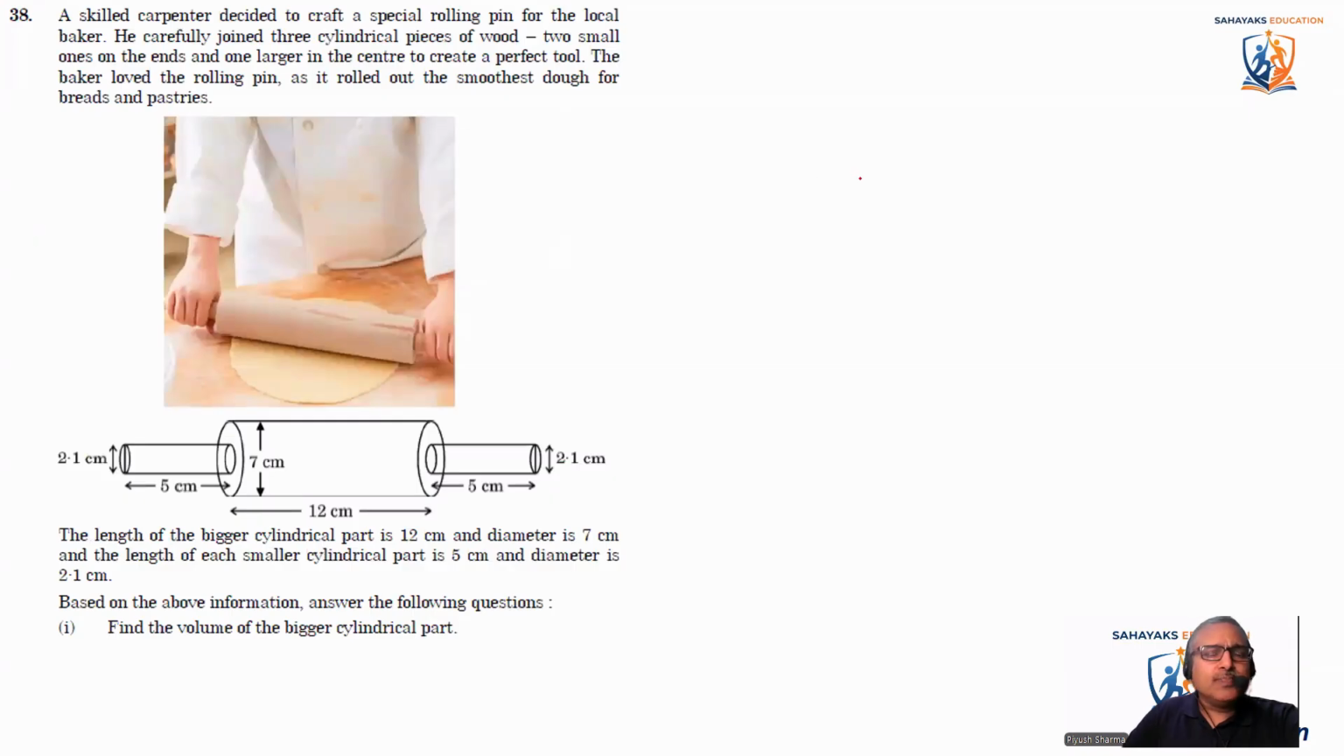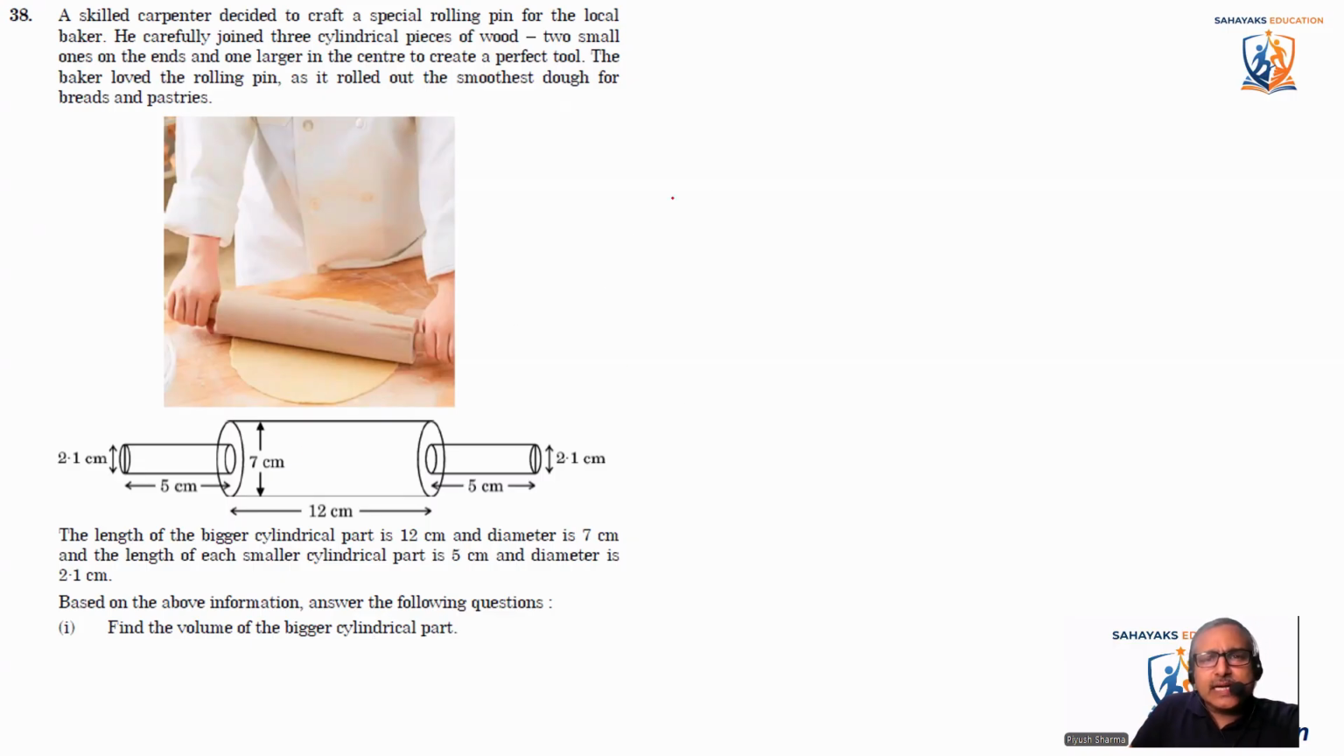Okay, this is another question now. This is the last question of the test. A skilled carpenter decided to craft a special rolling pin for the local baker. He carefully joined 3 cylindrical pieces of wood, 2 small ones on the ends and 1 larger one at the center, to create a perfect tool. The baker loved the rolling pin as it rolled out the smoothest dough for breads and pastries. Now they have given the length and the other parameters of it. So they want to know, find the volume of the bigger cylindrical part.